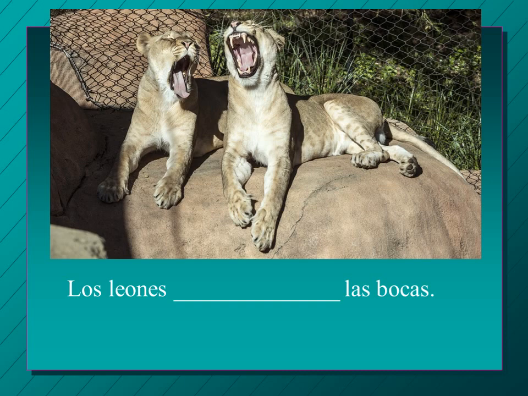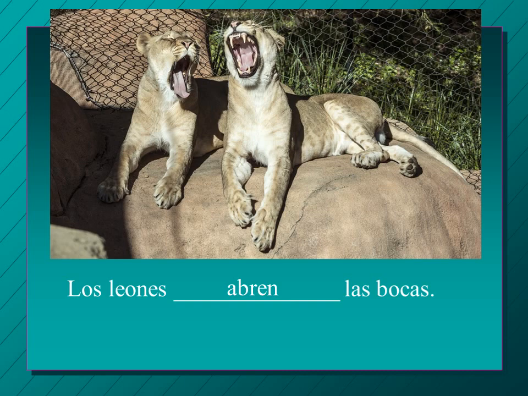So we have los leones, which hopefully you can figure means the lions. We have blank, las bocas, which we've talked about the word boca once before a while ago. It means mouth. So los leones, blank, las bocas. So what verb goes in there? Do you know? So they're opening their mouths, right? Abrir is to open. So we need to conjugate that to the ellos form. Los leones abren las bocas. The lions are opening their mouths.